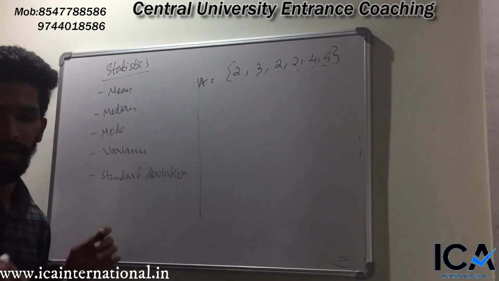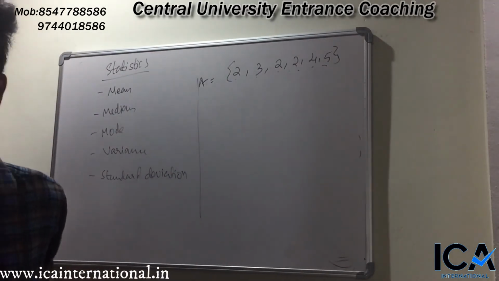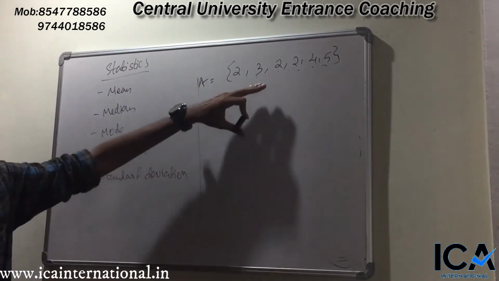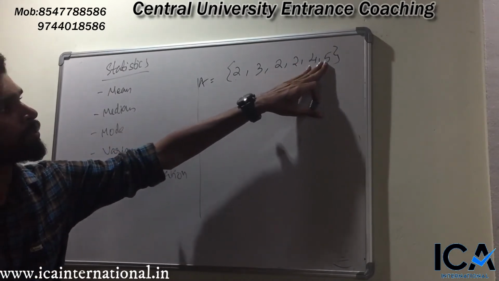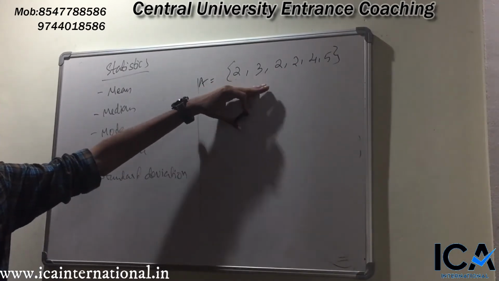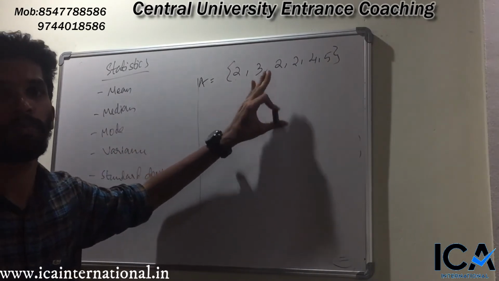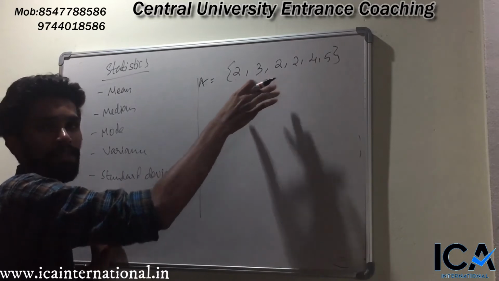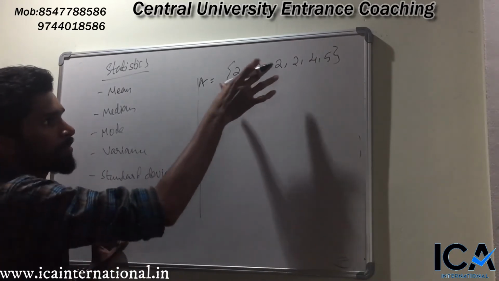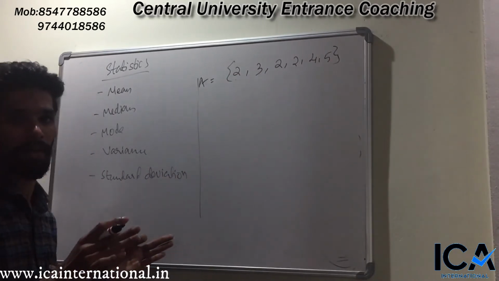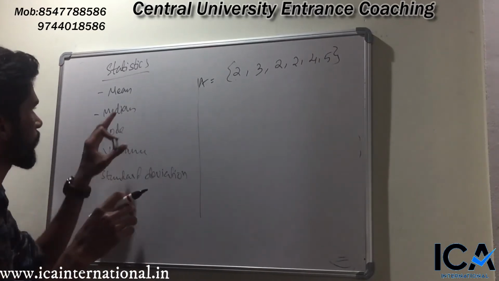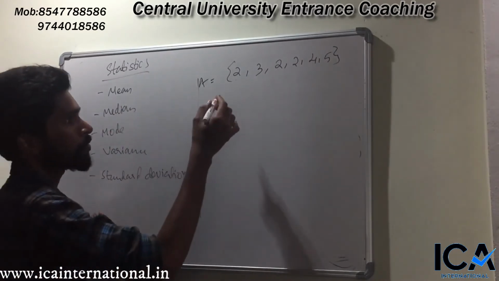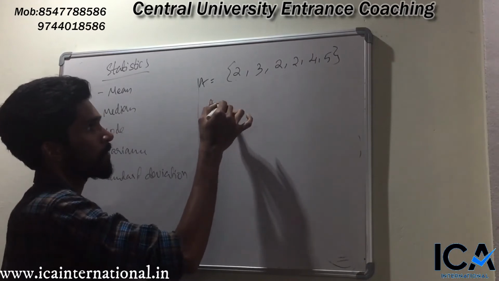Okay, so median represents the middle element. Before finding the median, the set or the elements given in the question should be sorted. The elements should be sorted in ascending manner. So we have the set here, sort it in ascending manner, and you find what is the middle value, that becomes the median. So let us first sort this set.